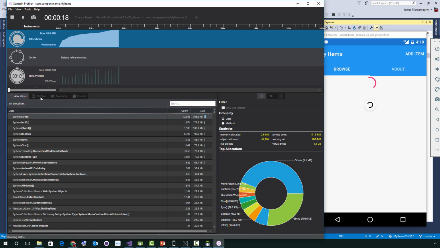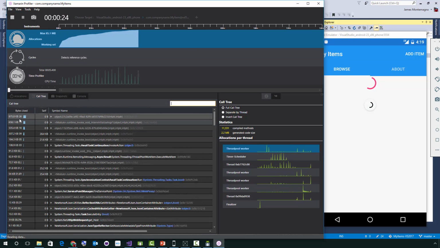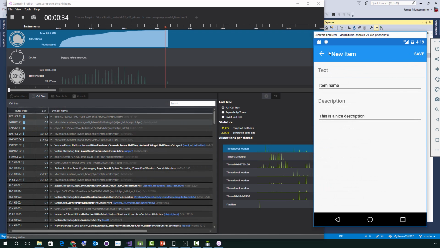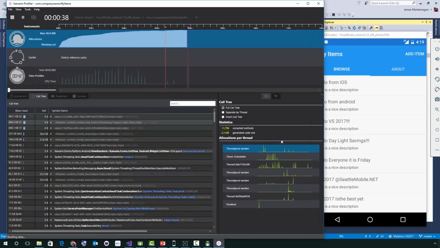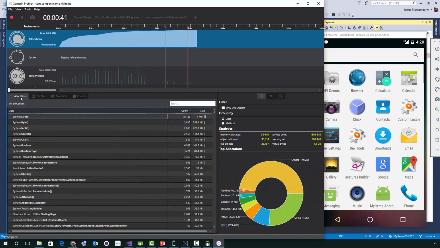I can go and do my call tree. It's actually probably spinning up here, so we'll give it some time. And we can see what objects are allocating the most space, and we get these allocations per thread. So we can really come in, and I can actually take a snapshot. So I could do some navigation back and forth, and I could compare those. I could save it offline for later, and I can start to go through and do some performance analysis of my application, the CPU spikes. It can automatically detect cycle references in the application and help you really fine tune your application.